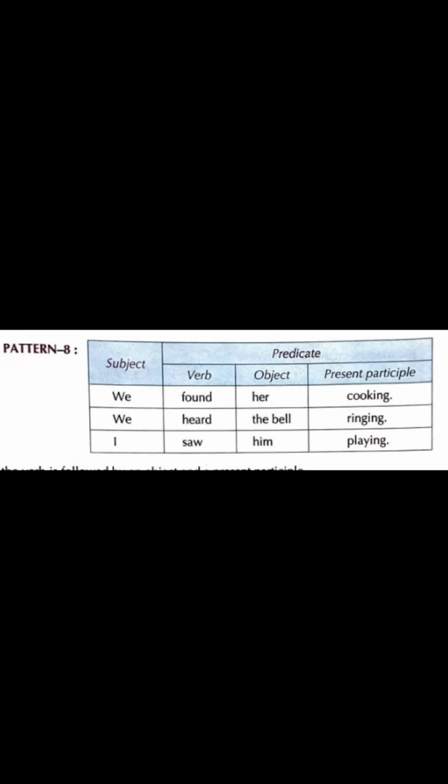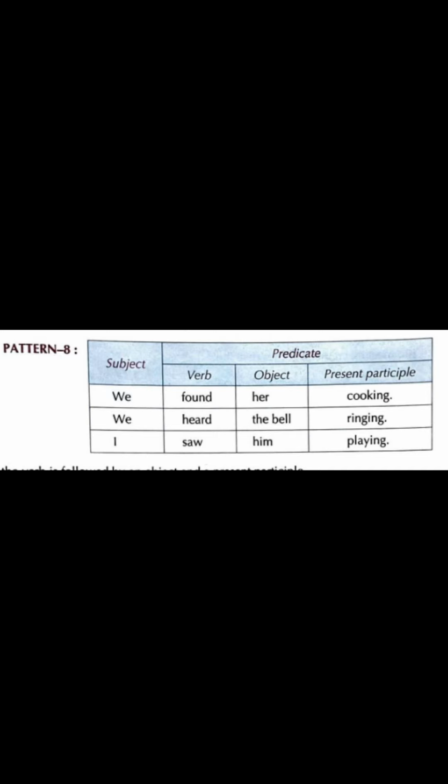Now let us take, for example, pattern number 8. Here the verb is followed by an object and a present participle. Right? Now, if we see the sentence, we found her cooking. Here the subject is we. Predicate has three parts. It's the verb, object and the present participle.